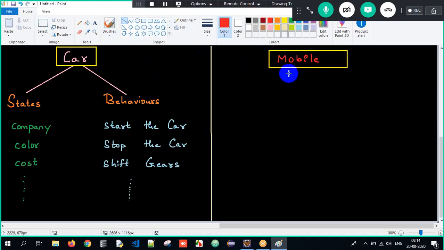So when we consider mobile as an object, will it have properties here? Definitely it will have certain properties, and those properties are majorly classified into two types, that is states and behaviors. Those properties are generally classified into what? States and behavior. Now, what are the states of a mobile phone?